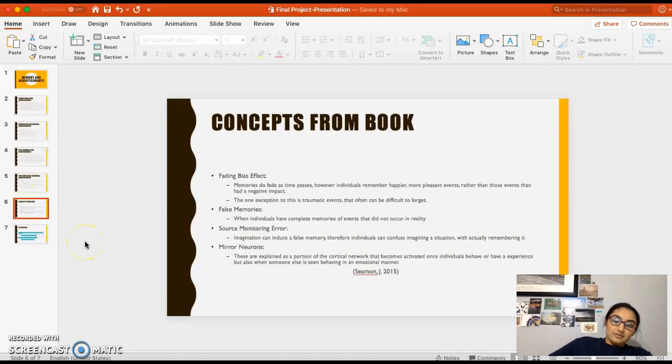So as for concepts from the book, the fading bias effect, which was in the Memory and Movies, What Films Can Teach Us About Memory by John Seaman book. Those are just memories that fade as time passes, but individuals remember happier events more than they do the negative ones. And the one exception to this is, of course, traumatic memories that are difficult to forget.